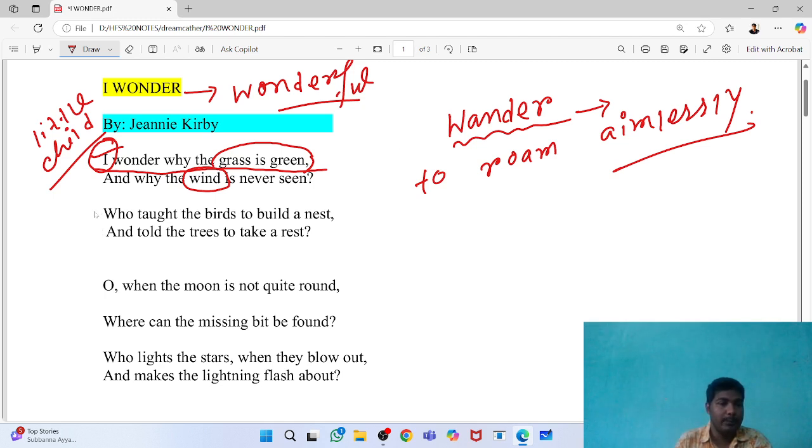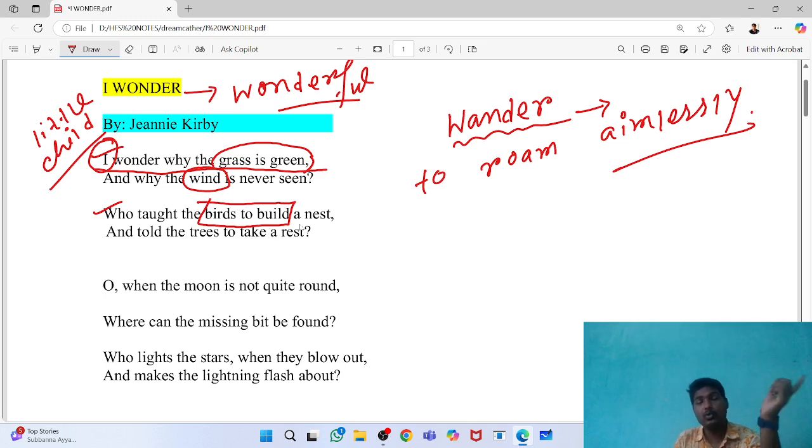Now we will move to the next question. Who taught the birds to build a nest? Now this is a beautiful question. All of you know every animal needs some shelter to live, like human beings make houses for living. Birds also need some shelter, and the bird's shelter is the nest. Everybody knows that birds make nests.